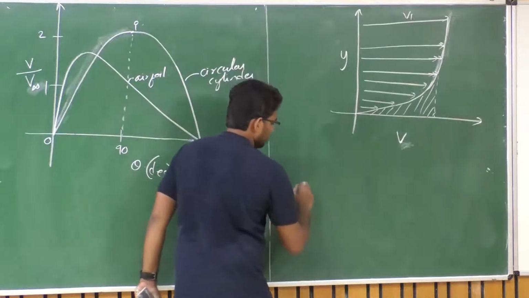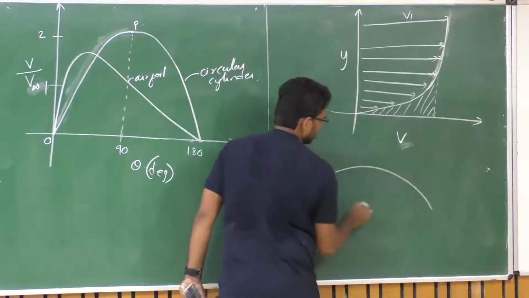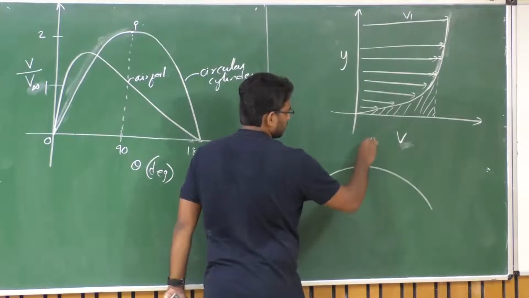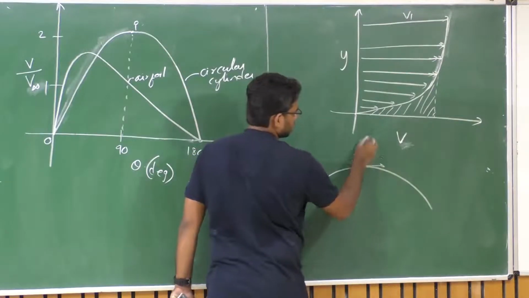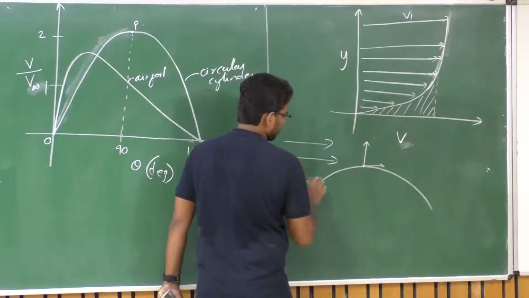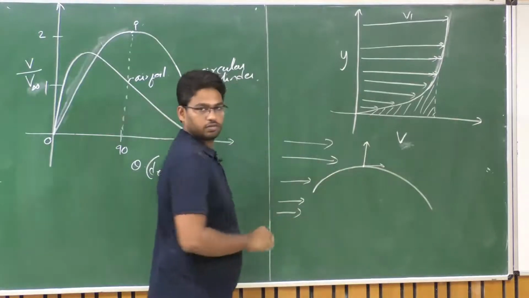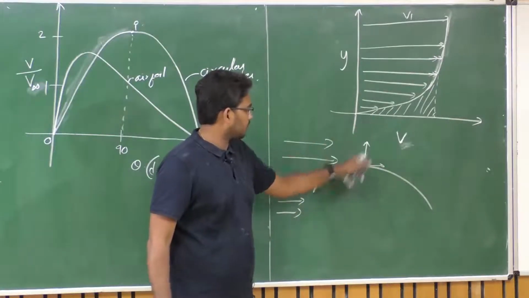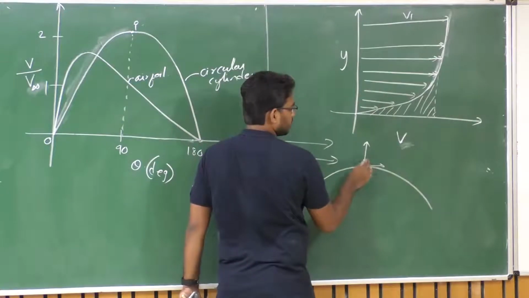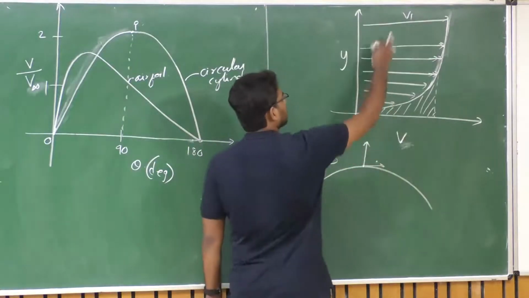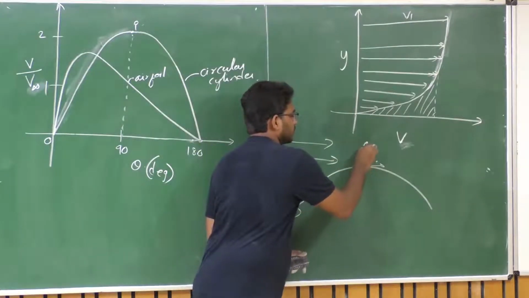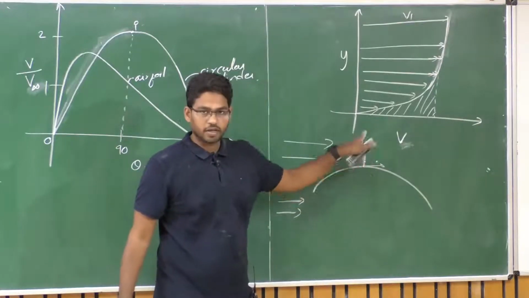Let us say if I have an object like this, right. So at this particular point, say this is my tangent to the surface and this is my normal to the surface, right. So along this normal, let's say there is flow here, right. So this object is in flow, we place this object in flow. So at this particular point, what is the corresponding magnitude of velocity? These arrows represent the magnitude of velocity at these different points, that's it, right.